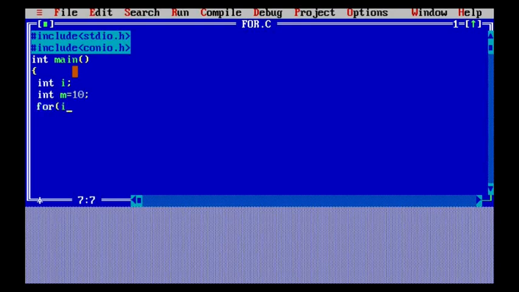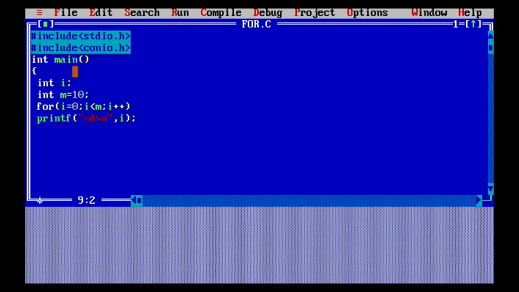After that I've written i equals 0, which is the initialization part, then i less than m in the for loop, and then i++. That means the initial value of i will start from 0 and it will move until the value is less than m, where m is 10, and it will print the value of i. As you can see, I have written a for loop in which I have written 0 and then given i plus plus.